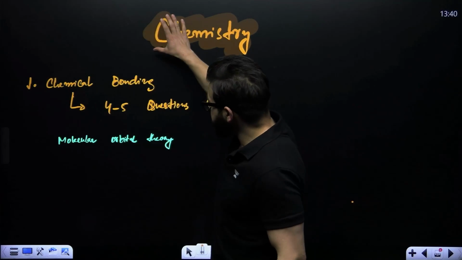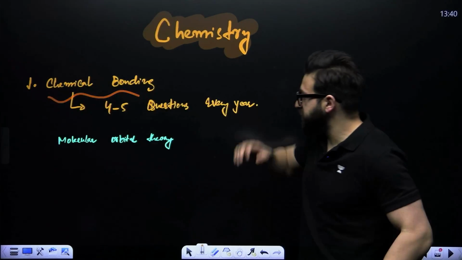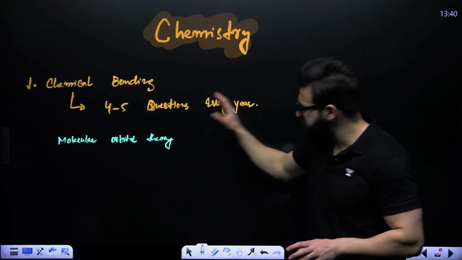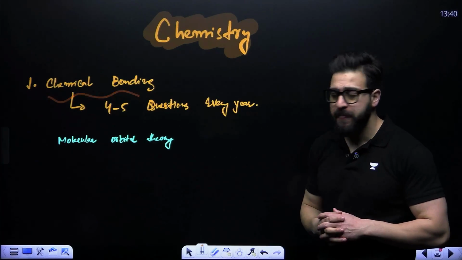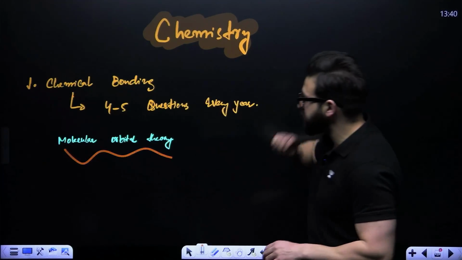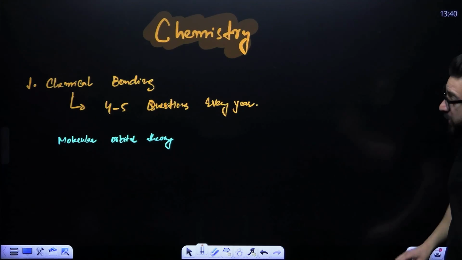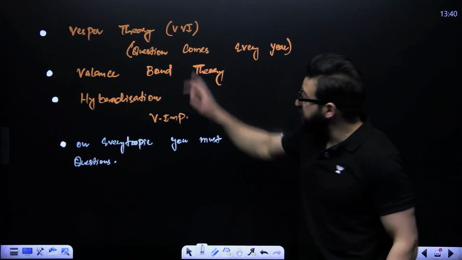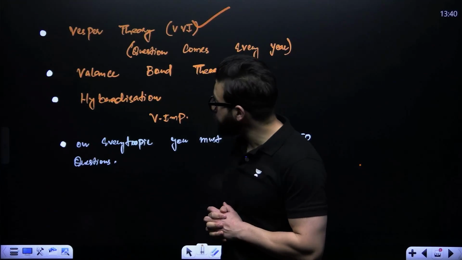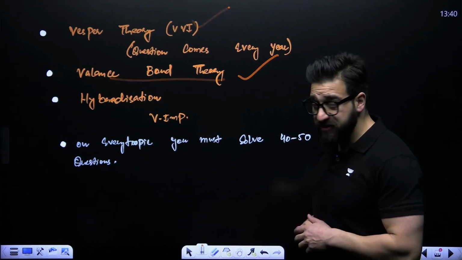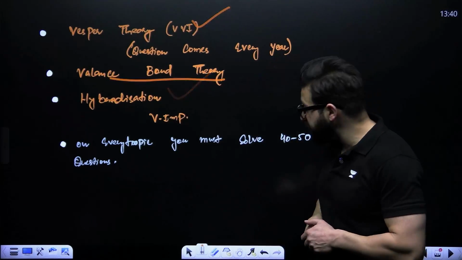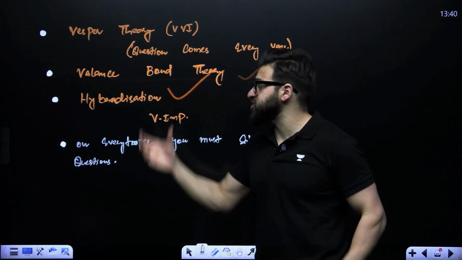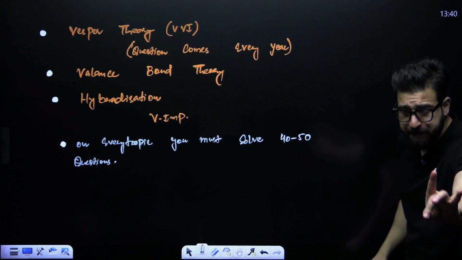Guys, in case of chemistry, first we have the chapter that is chemical bonding. 4 to 5 questions are expected every year from this one. We say molecular orbital theory is extremely important from the chemical bonding chapter. Okay. And we say VSEPR theory is important, very, very important. Valence bond theory is very, very important. Hybridization is very, very important. Every single year questions come from these particular topics. Keep that thing in your mind.